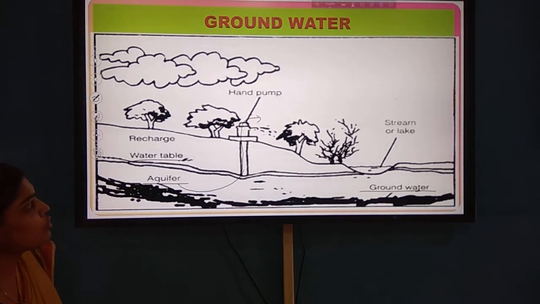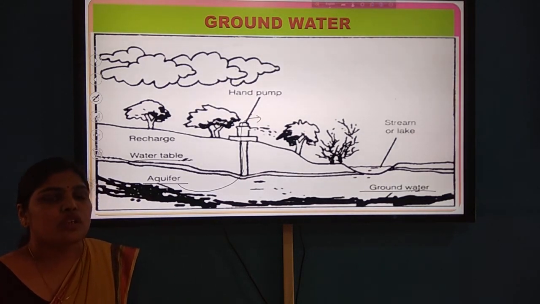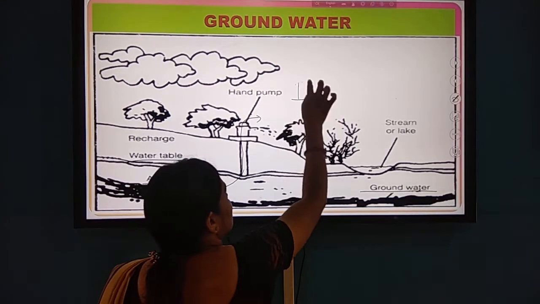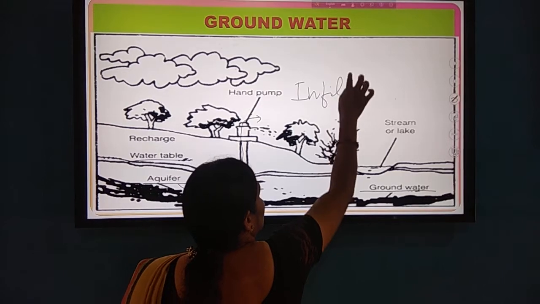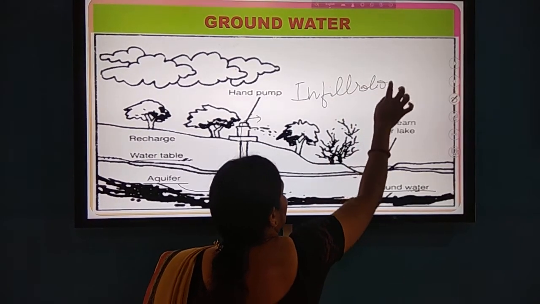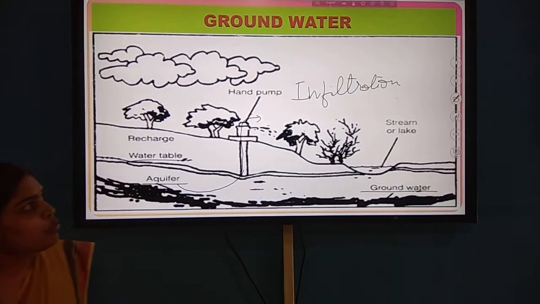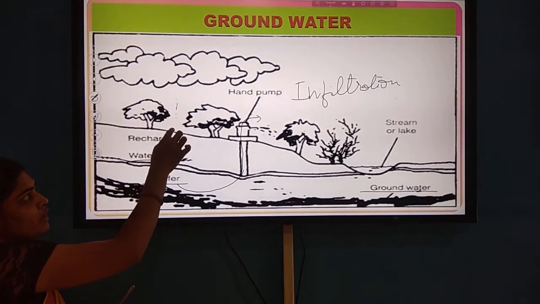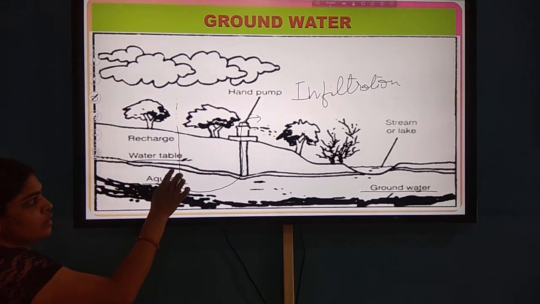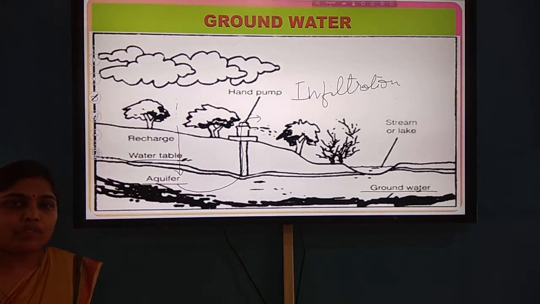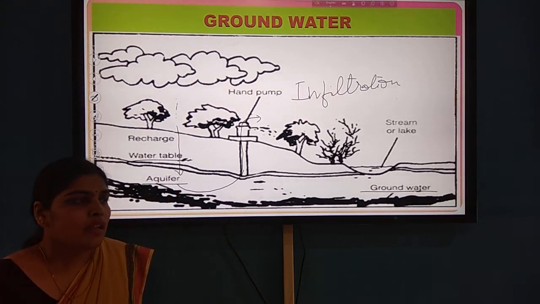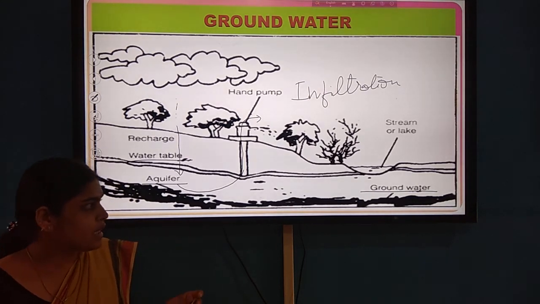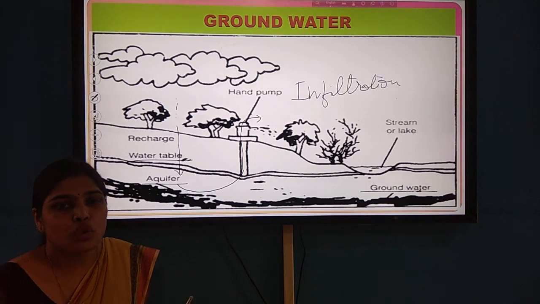Now, which process leads to the recharging of groundwater? That is infiltration. Infiltration is the process by which the water of the rain seeps inside the ground and recharges our aquifer. So in this way, the water present in the groundwater is available to us.